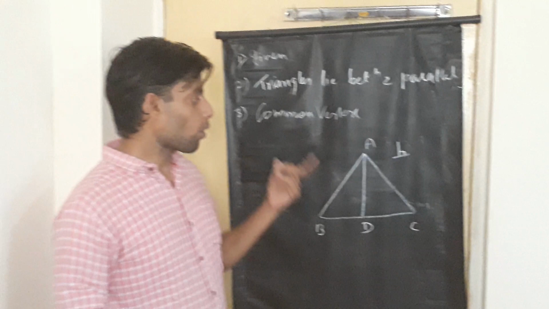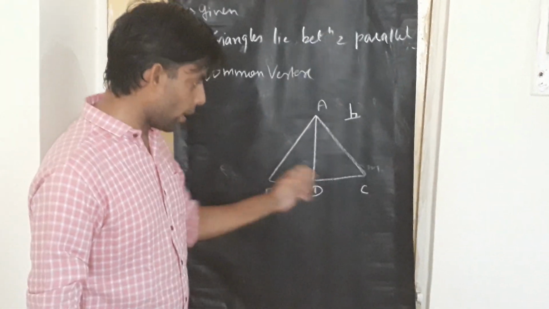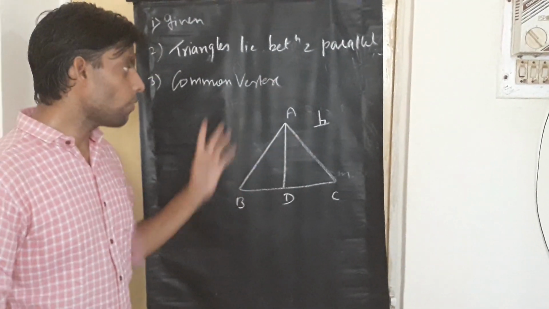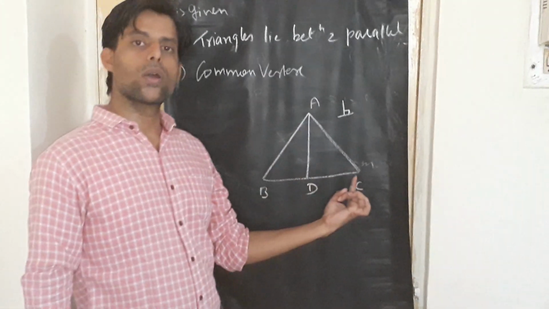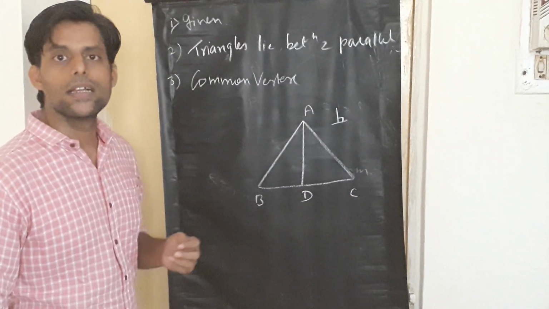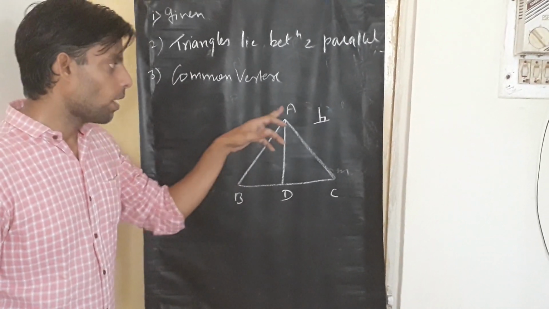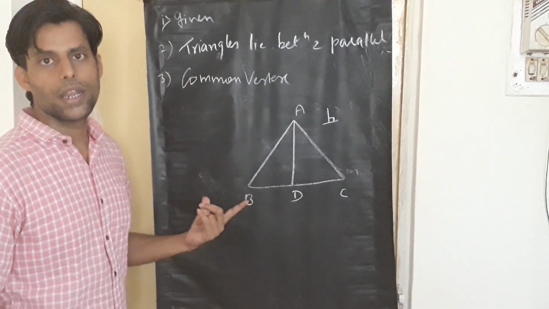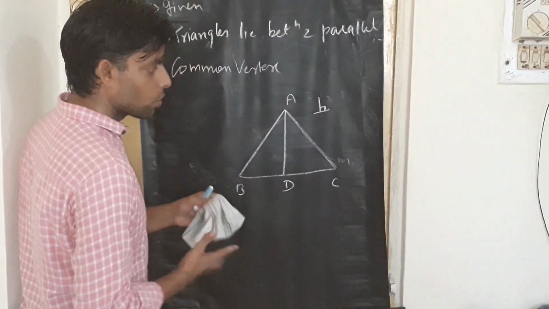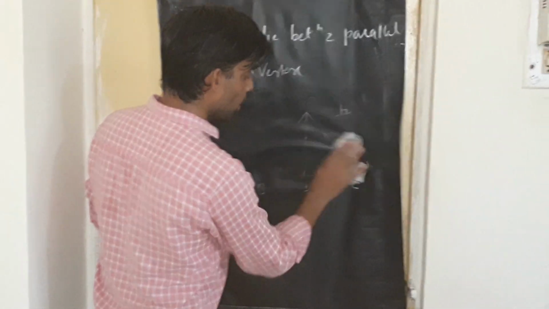Now, look at the figure carefully, we'll see that there are 4 points: 1, 2, 3, 4. So out of 4 points, if 1 point is common and 3 points are collinear, then we see that the triangles have equal height. Let's see it once again. If out of 4 points, 1 point is common and the 3 points are collinear, we say the triangles have equal height. But again the question arises, how? So let us understand that in a better way. For that we'll take another figure to make you understand.